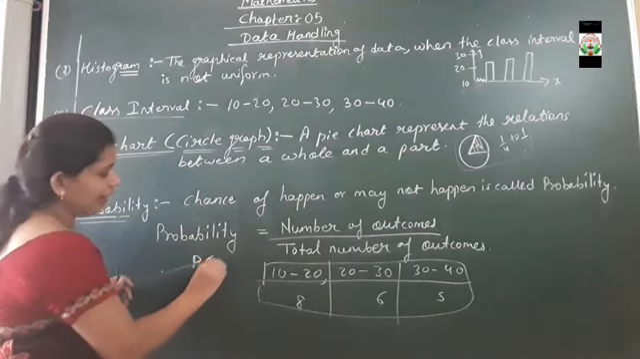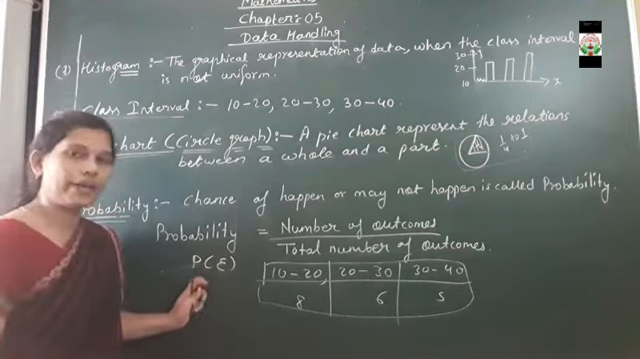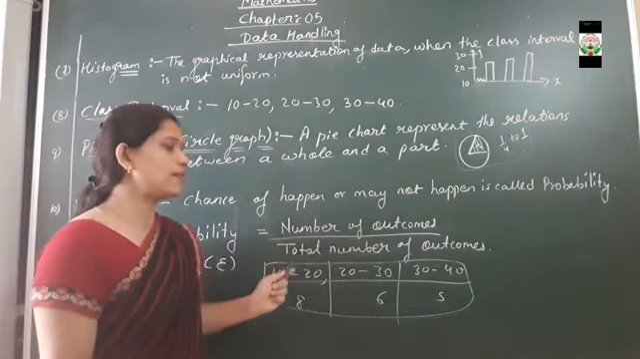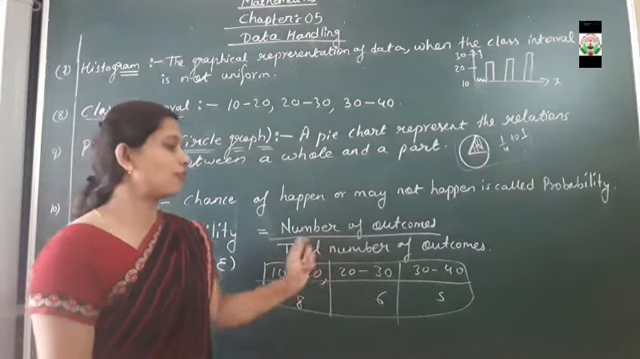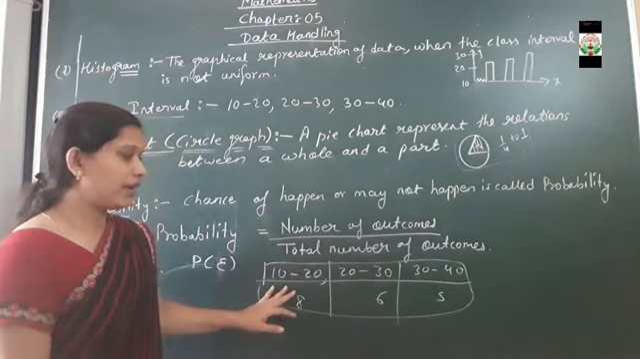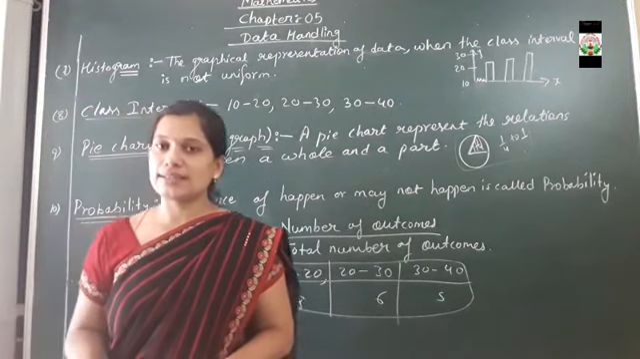Probability is generally represented by P(E), that is, probability of an event E. So probability is equal to number of favourable outcomes upon total number of outcomes. This is known as probability. Clear, students? While using these formulas we are going to solve the exercise questions.